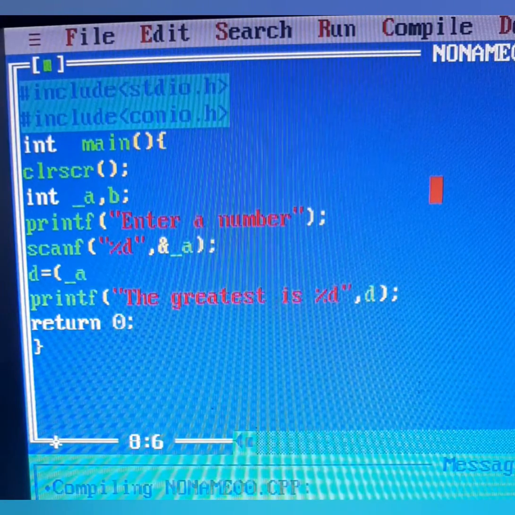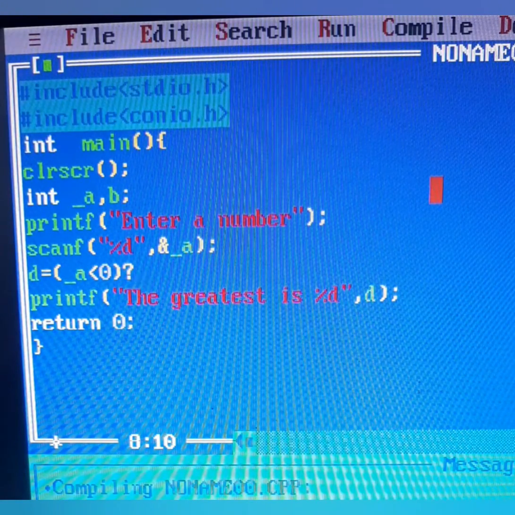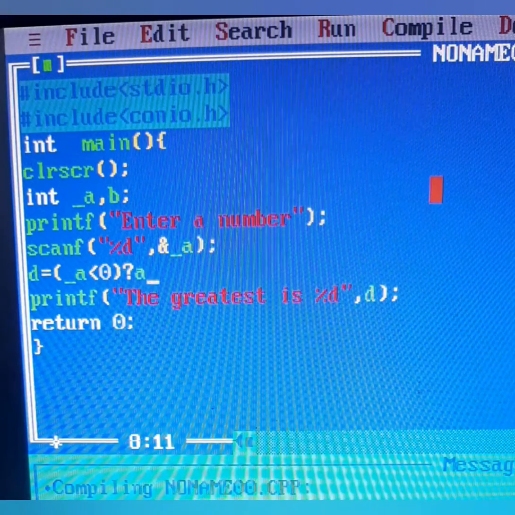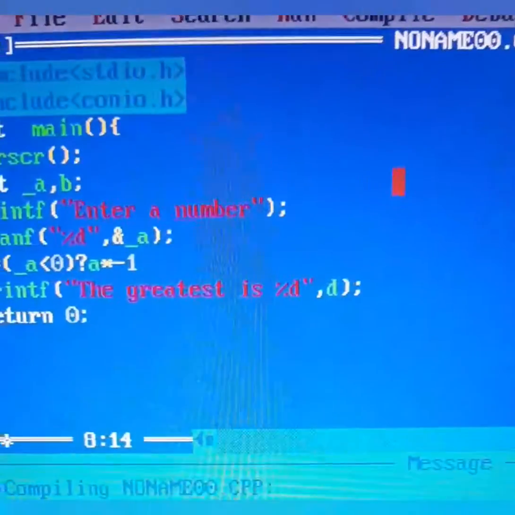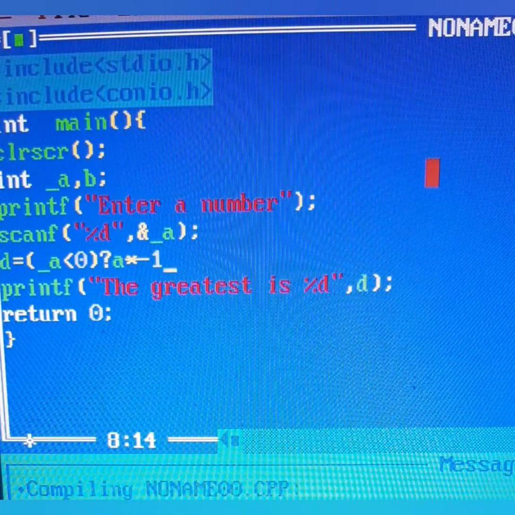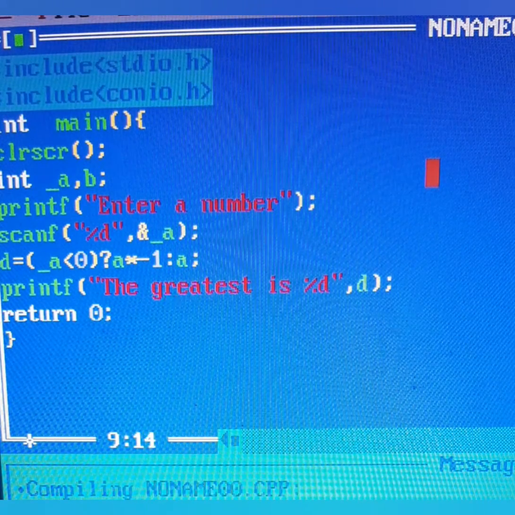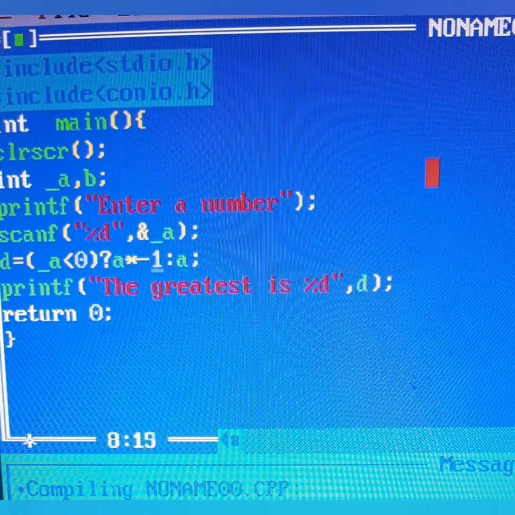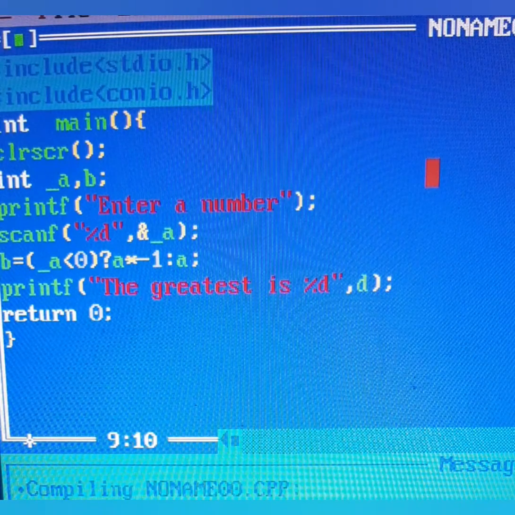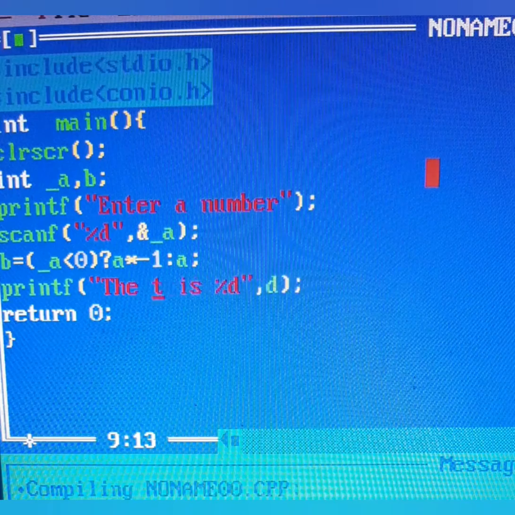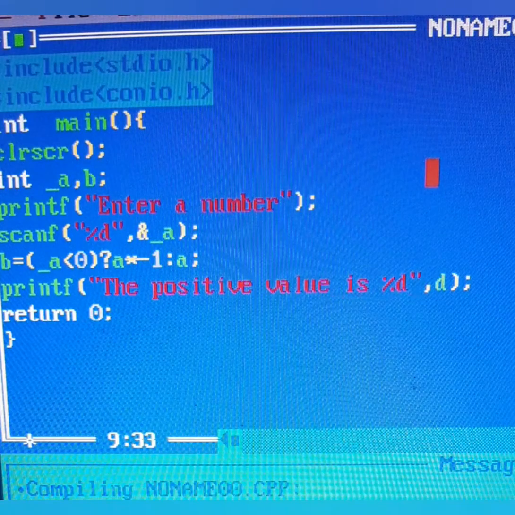We'll write if underscore a is less than 0. Any value less than 0 is a negative number, then question mark means then you have to convert it into a positive value using into -1. Any negative value can be converted to a positive value by multiplying with a -1, else a will be the answer. If a is positive, let it be as it is, and the positive value will be stored in b. So we'll not write here the message, the greatest is, we'll say the absolute value or the positive value is %d, and we'll write here b.